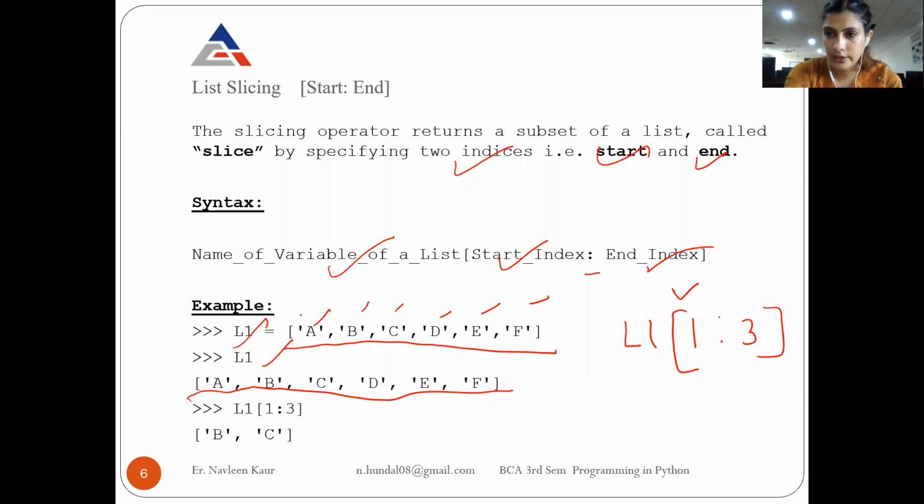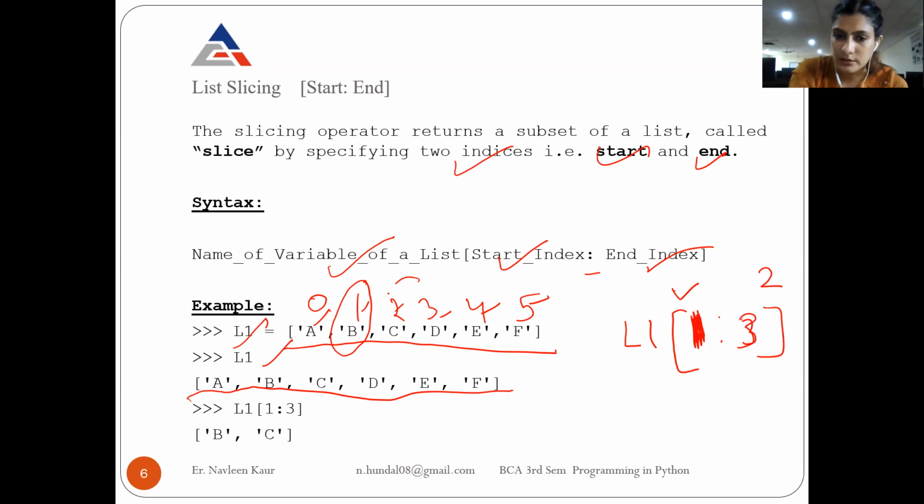If I write the positions here, this is 0, this is 1, this is 2, this is 3, this is 4, this is 5. So starting from 1 means it starts from B. And 3, I told you, always goes 1 less than that. It means it will go till 2. So the slice is B and C only.